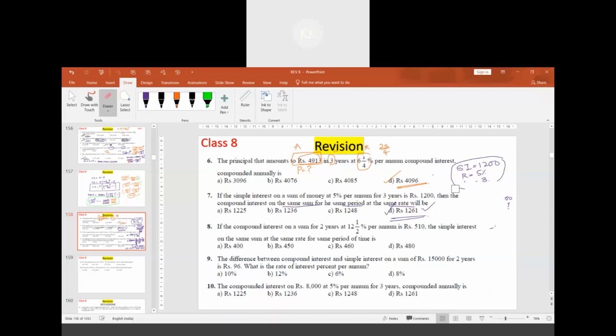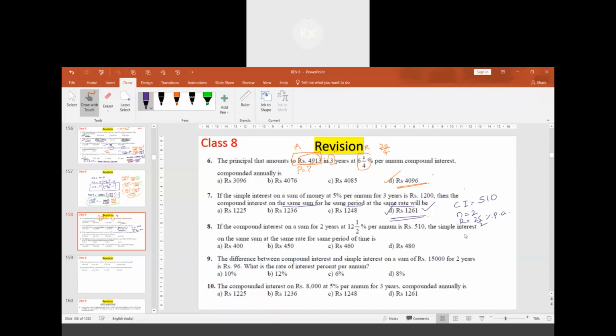How to find it? In the earlier case, SI was known, so finding P was easy. In this case, compound interest is given, CI is 510. How to find the principal from this? N value is 2. Rate of interest is 25 by 2% per annum.